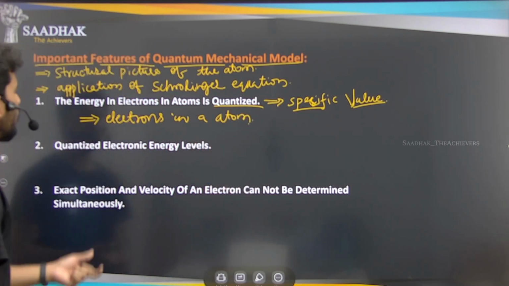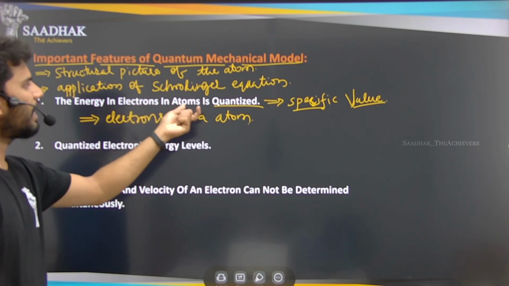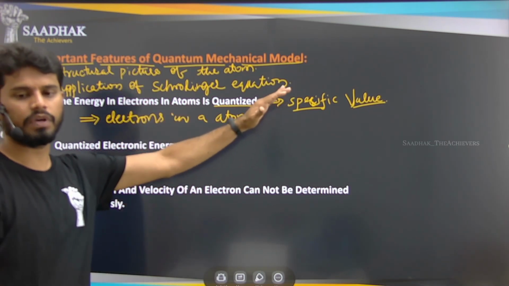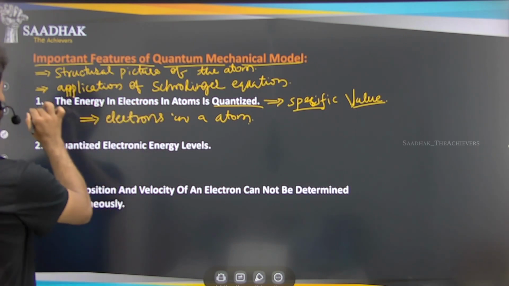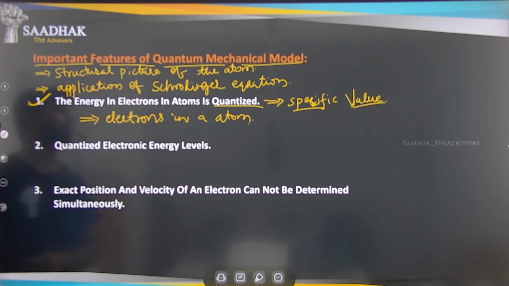So the energy of an electron in an atom is quantized. It has a specific value. This is the first important feature of this quantum mechanical model.